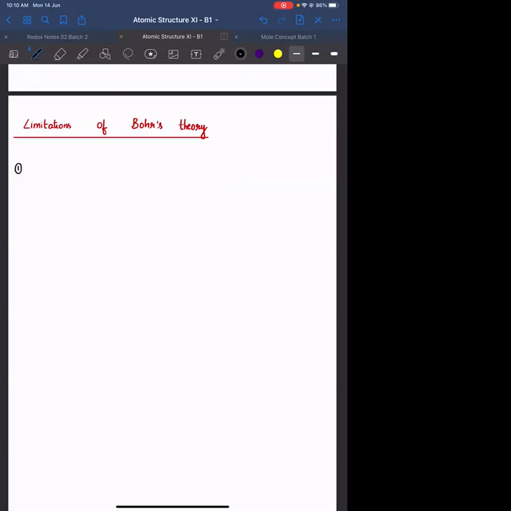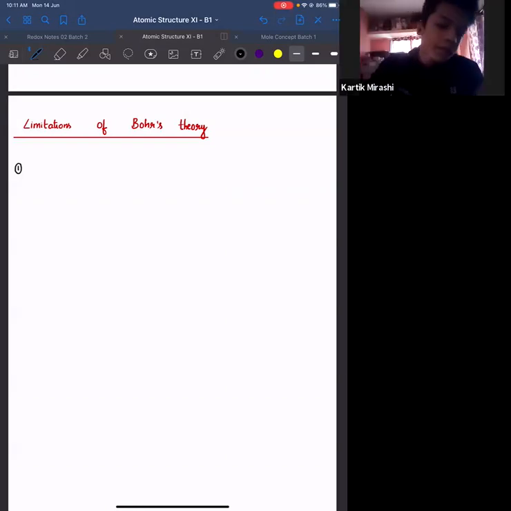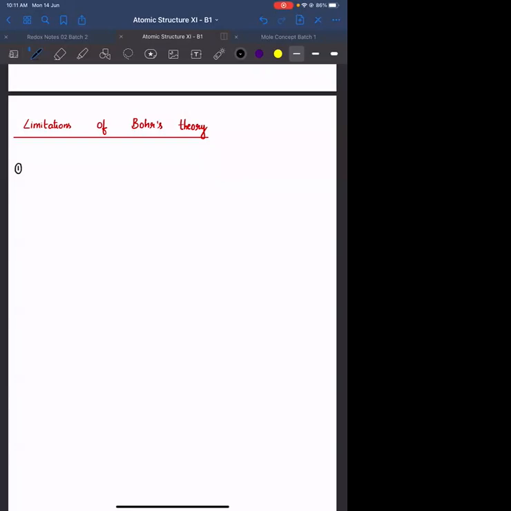Bohr ने क्या किया? He combined the classical mechanics with the quantum mechanics. Classical mechanics with the quantum mechanics का मतलब क्या है? He has given F centripetal is equal to F centrifugal. याद है? He has equated forces. That particular relation is according to Newton's laws of motion.